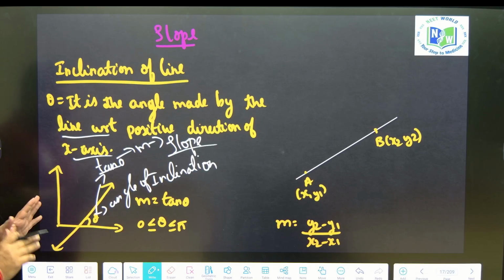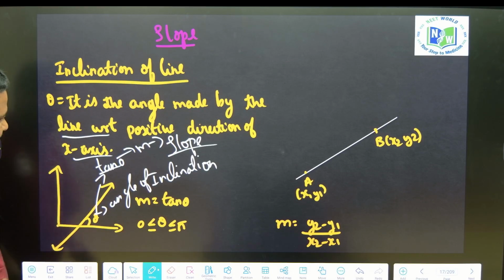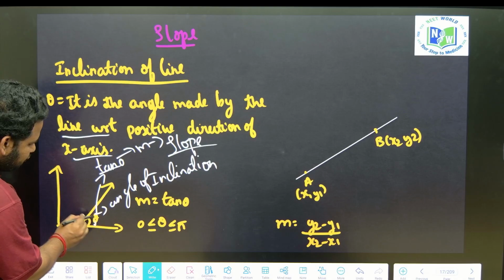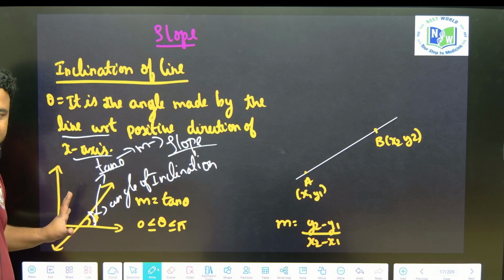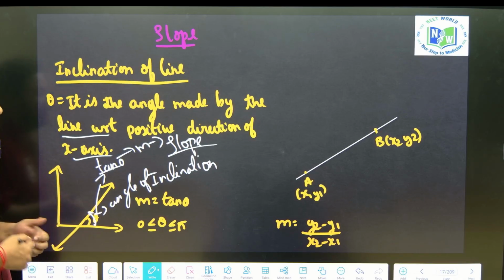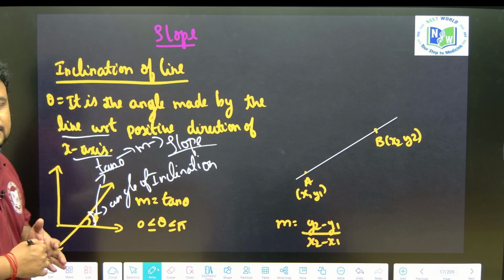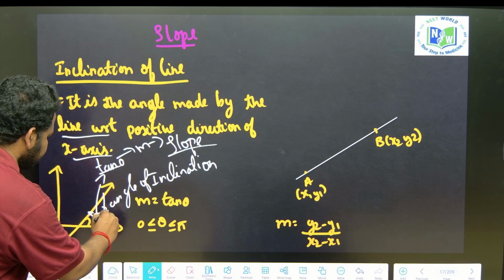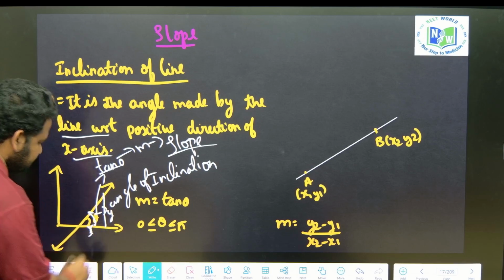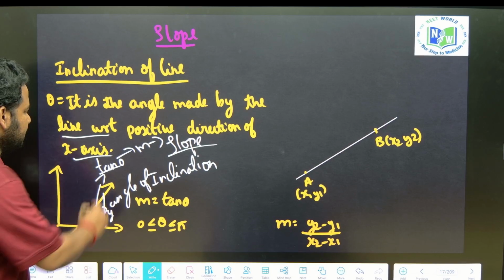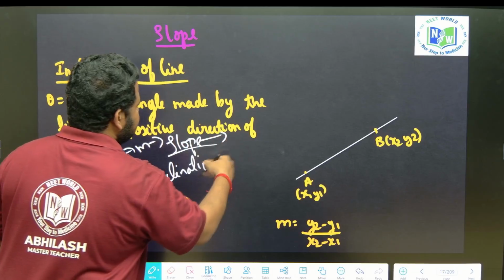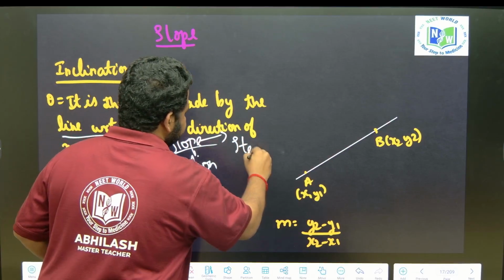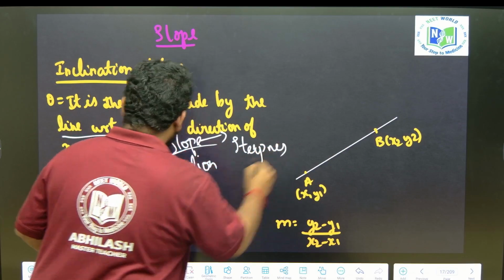So always you must understand one thing: while taking this theta, you have to take it in the anti-clockwise direction and also with the positive direction of the x-axis. Suppose this is y and this is x. The slope shows how much steepness the line has.